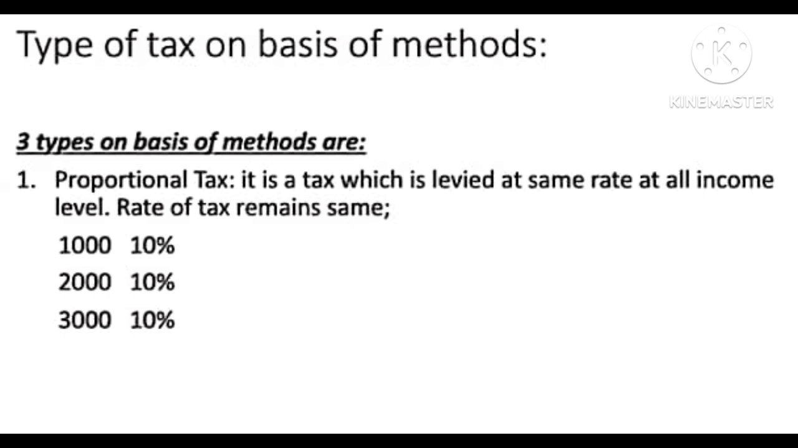On the basis of methods, we classify tax into four types, but usually we discuss three types because one type is not discussed often. Proportional tax is a tax which is levied at the same rate at all income levels. The rate of tax remains the same. Tax does not vary with your pay. You are bound to pay the same tax at every point. For example, if you start earning 1000, the tax you have to pay is 10%. If it is 2000, tax is 10%. If it is 3000, tax is 10%. That means the tax rate is never going to change.